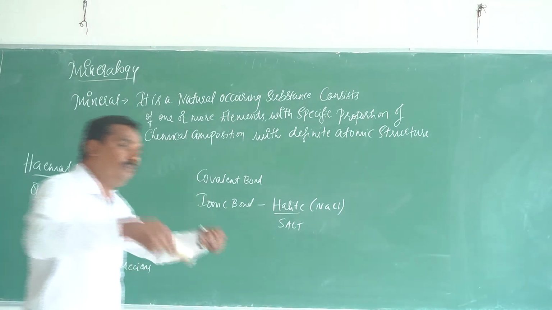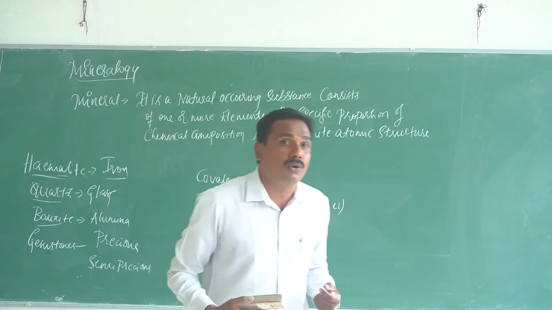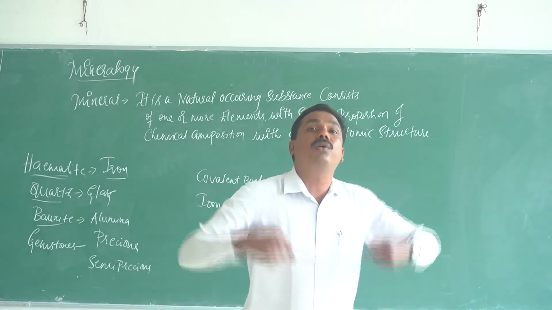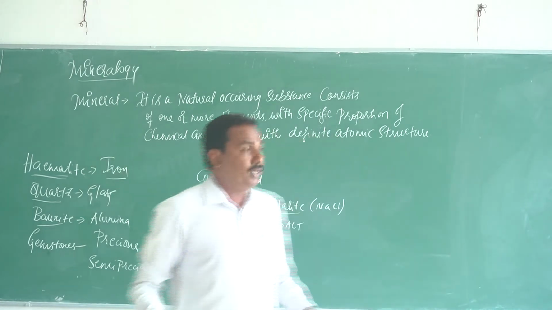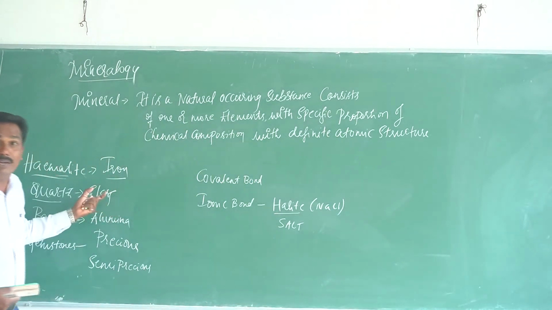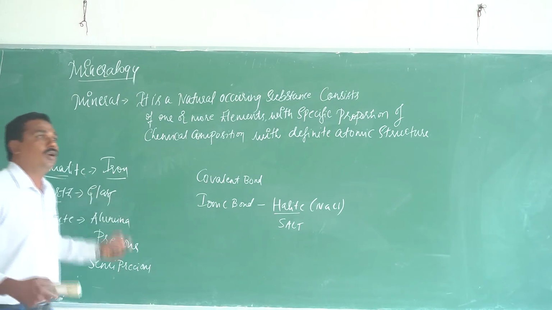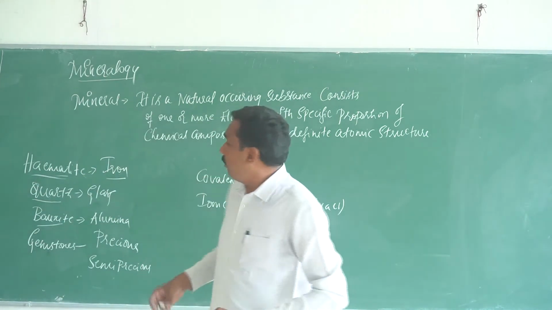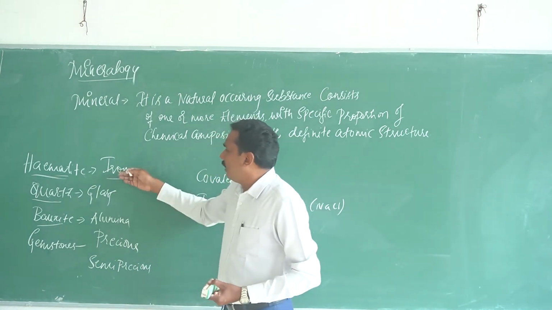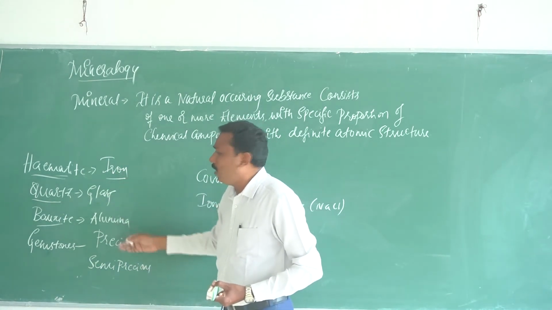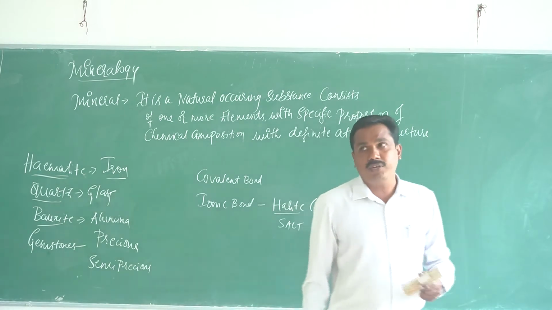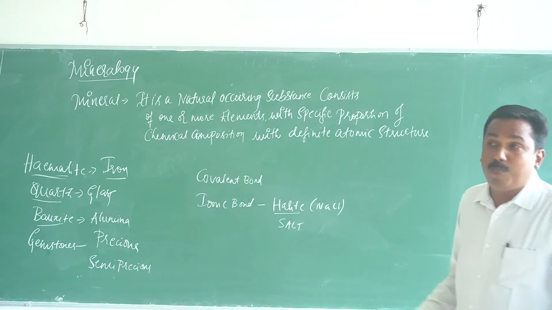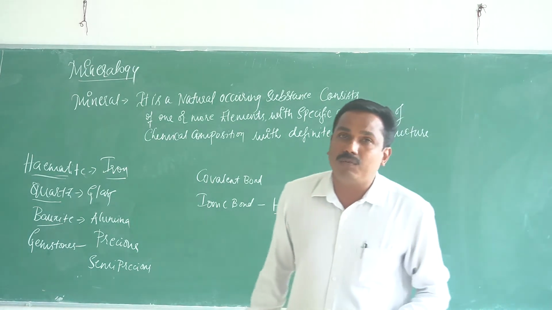If we have a sufficient resource, then what can we do? We can utilize whatever our country needs, and then we can export it. These are the things. So that's why minerals are most important. I have earlier told there are 4,000 minerals. I have listed some of the things, whether it is iron, glass, aluminum, or a precious or semi-precious stone. This is the definition of a mineral, and I have briefed you about the importance of minerals.